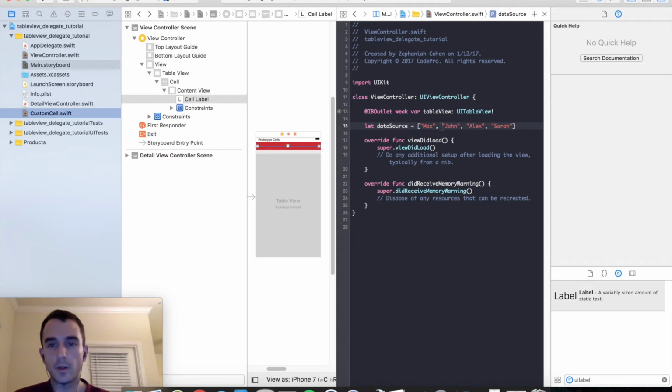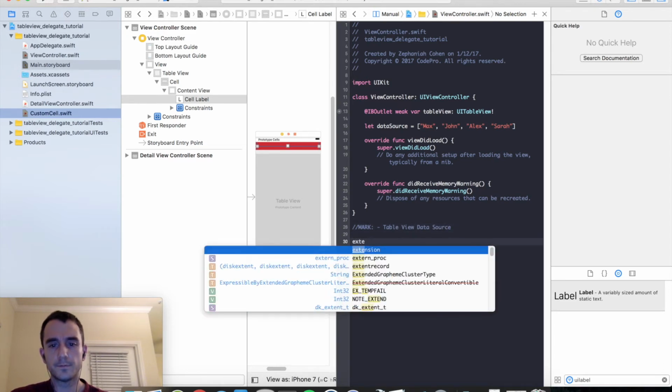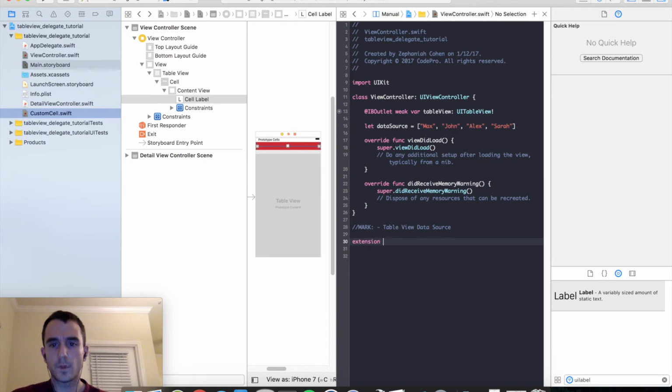So now we have our data source array set up. Let's go ahead and create those extensions. We'll start off with UITableViewDataSource. So what we'll do here is create a mark, TableViewDataSource, and we'll create our extension on our class, which is named ViewController.